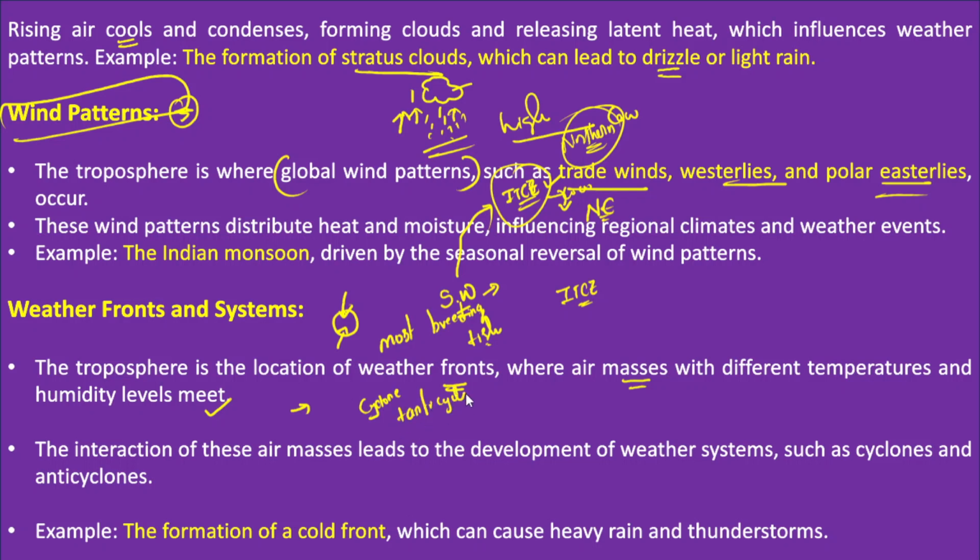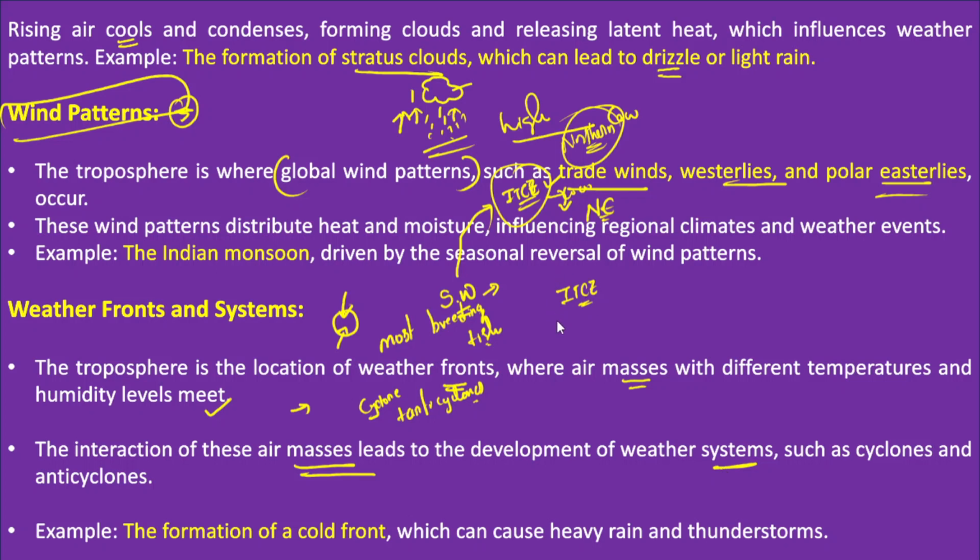So cyclones and anticyclones are formed by the conditions facilitated by these weather fronts and other weather systems which take place in the troposphere. Therefore, the interaction of these air masses and fronts leads to the development of weather systems, cyclones and anticyclones.